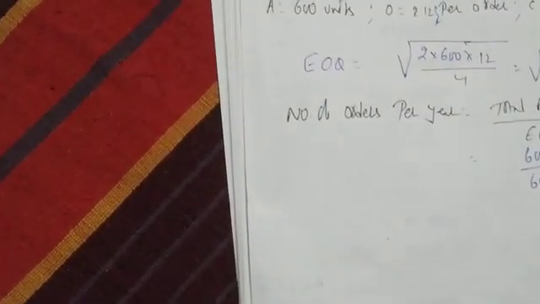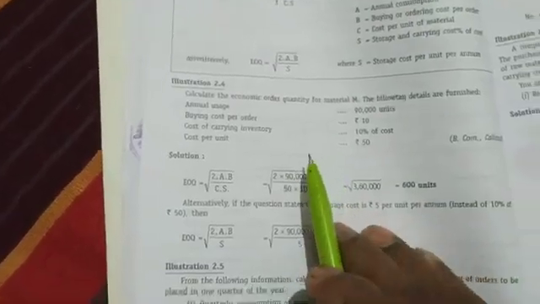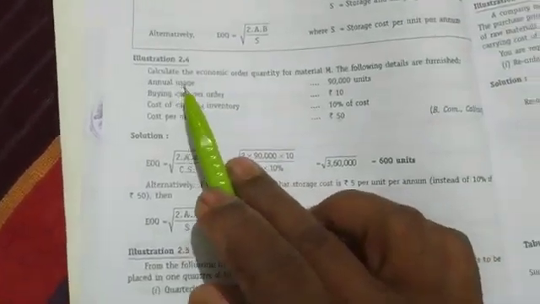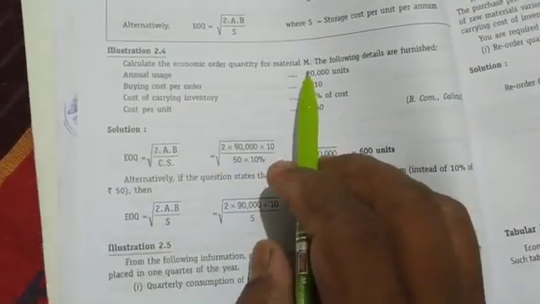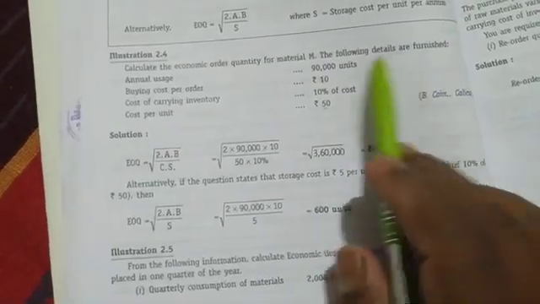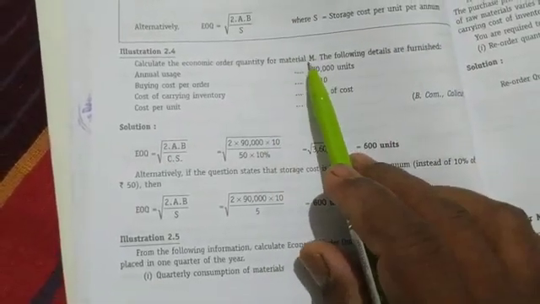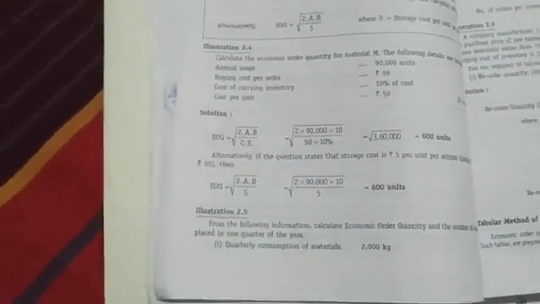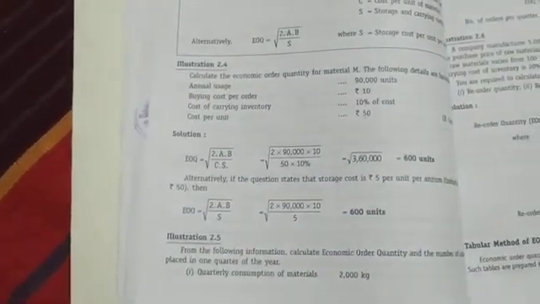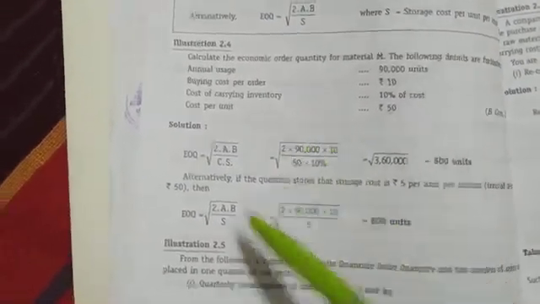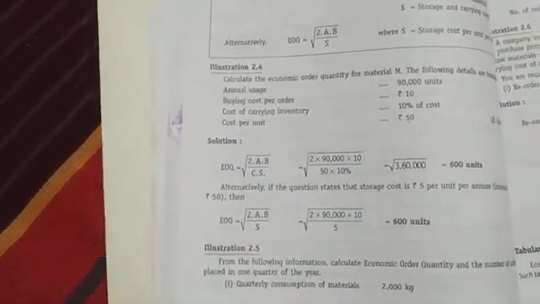Let us move to the other book. We'll do some more problems from the textbook, don't worry. Then I'm solving some problems from another book. It says: calculate the EOQ for material M. The following details are furnished. So he is asking you to find the economic order quantity for material M. Instead of saying EOQ, he can also say reorder quantity. Do not get confused.